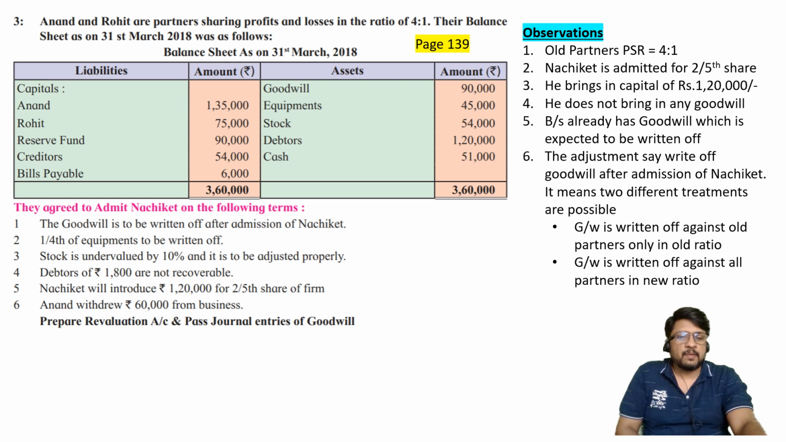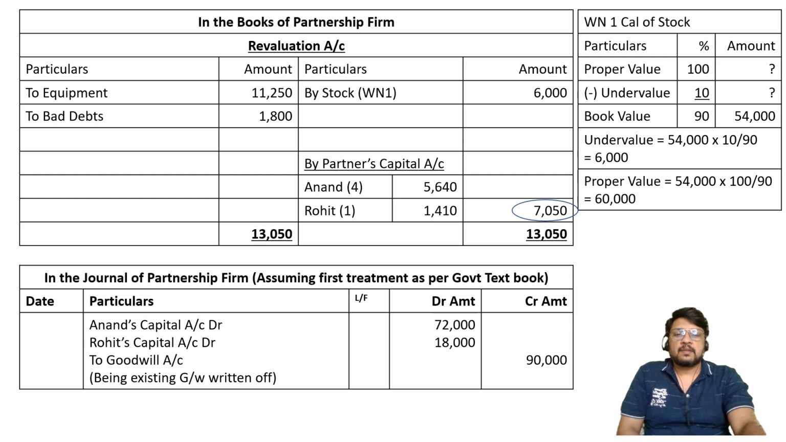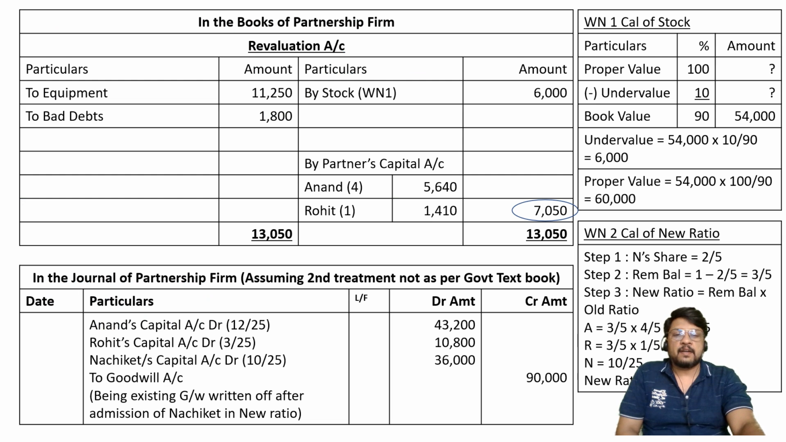One is as per the government textbook and one is an additional discussion for the purpose of understanding the implication of the word "after admission of Nachiket." Now remember, this second option which I discussed is not required to be written in examination. So this is what we have discussed: treatment as per government textbook and treatment not as per government textbook.